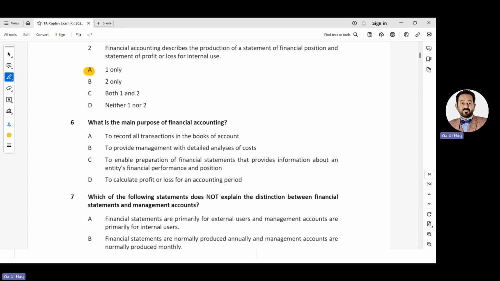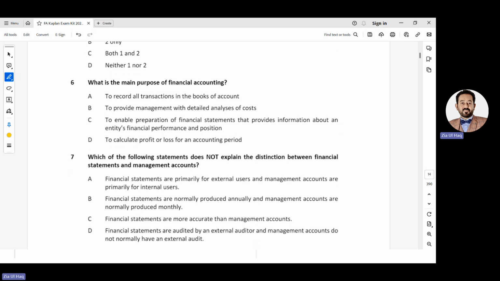Number 6, what is the main purpose of financial accounting? To record all transactions in the books of accounts. Only recording? No, it's recording as well as summarizing. To provide management with detailed analysis of cost, not only cost. To enable preparation of financial statements that provide information about an entity's financial performance and position. Yes, obviously through recording we can summarize and prepare financial statements. To calculate profit or loss for the accounting period, not only profit and loss. So option C.